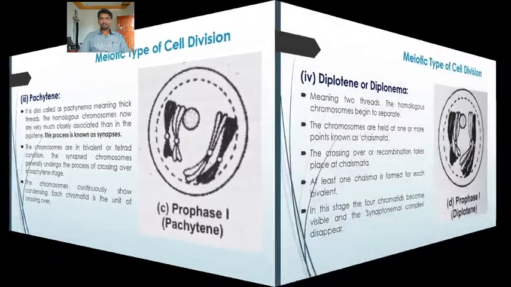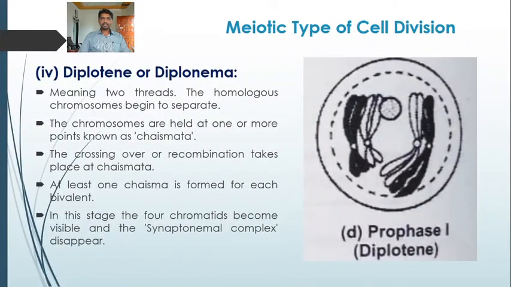Next to this is diplotene, or diplonema, meaning two threads. The homologous chromosomes begin to separate. So in pachytene, the chromosomes are closely associated. Now in diplotene, the chromosomes begin to separate. Now they are going to separate here in the diplotene.